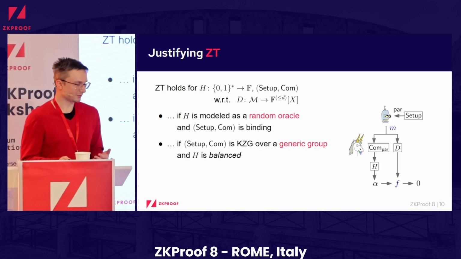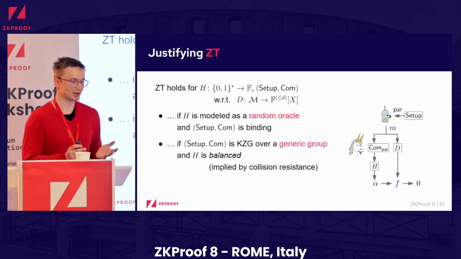want to prove it for a concrete hash function, and what we do is we take the KZG polynomial commitment scheme, and if we analyze it over a generic group, so idealize the group, then it just suffices for the hash function to be balanced, which just means that it preserves min entropy. So if you take some random values and hash them, the output should also be random. This is a weaker assumption than collision resistance, but we also show that this is implied by collision resistance, so maybe a more standard property that you can assume for your hash function.